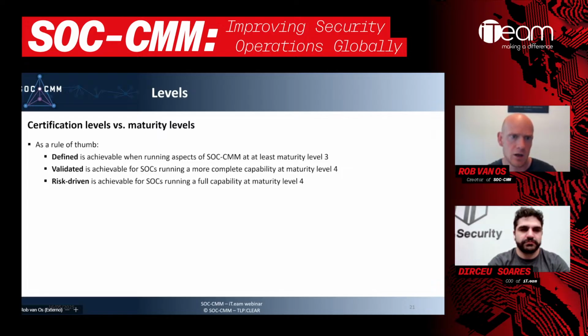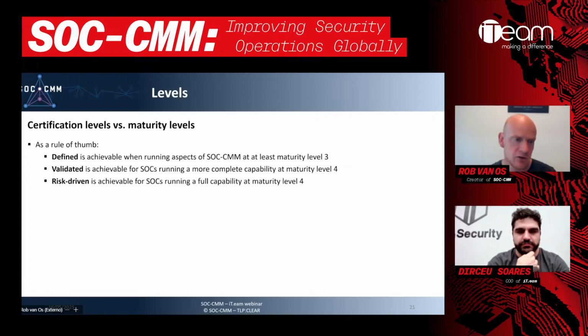So when it comes to how that relates to maturity levels, because we talked about maturity levels earlier on, defined is at least level 3, because level 3 says we need to have things documented and demonstrated. So this gives us a good level of demonstrability. Validated is more like going into level 4, not for all aspects, but for most aspects we would need to go into level 4, especially around services, because we are adding quality assurance and measurement to the mix.